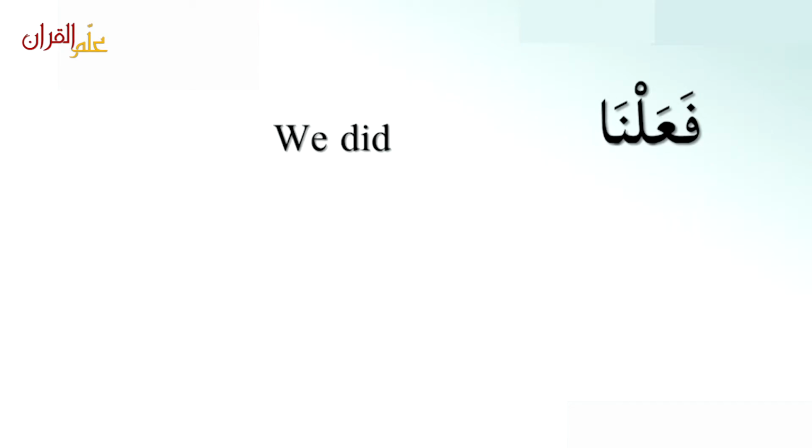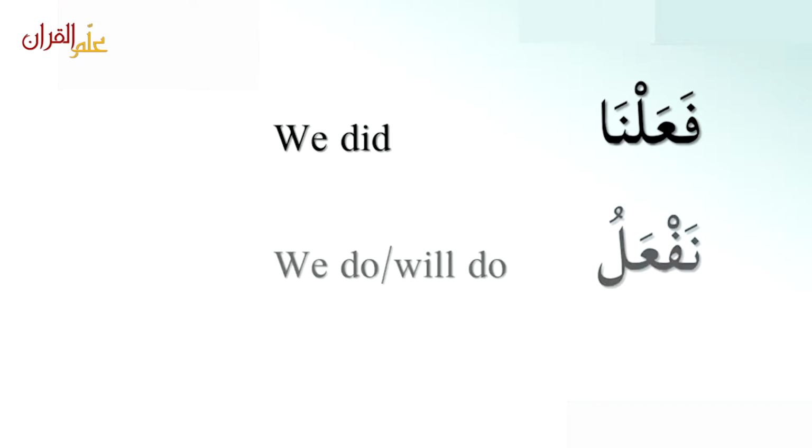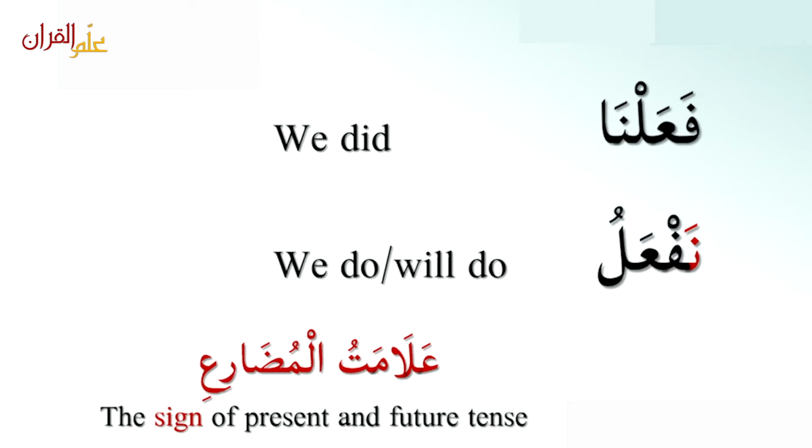فعلنا, we did. This is past tense. نفعل, we do or we will do. This is future tense. How do we know? Because of the noon. This noon shows this is future tense. This is فعل مضارع, and the noon is علامة المضارع, the sign of present and future tense.